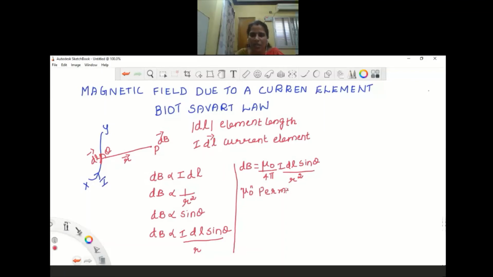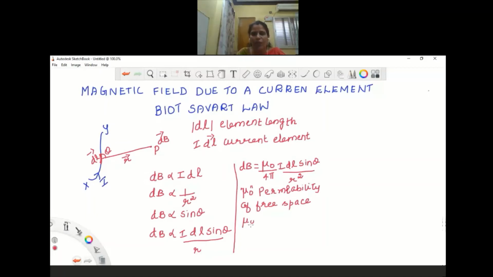Permeability of free space. Okay. So what is the value of this mu naught by 4 pi?